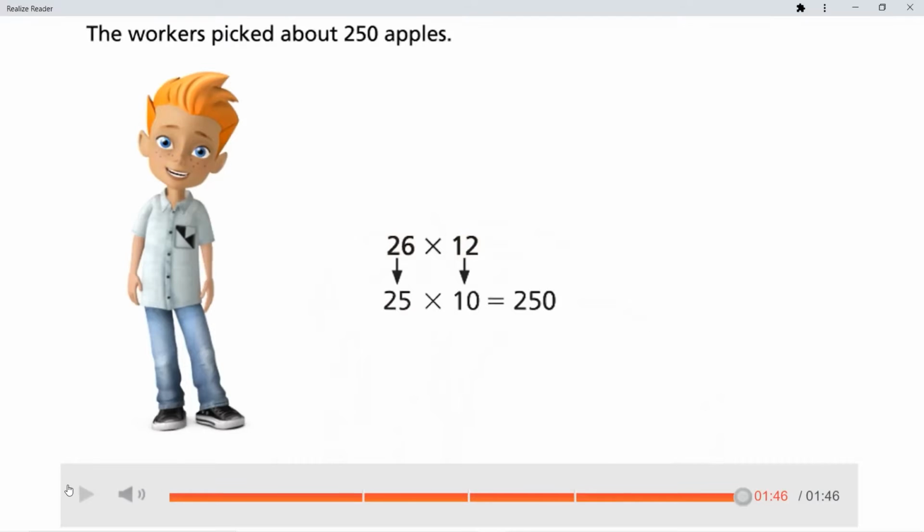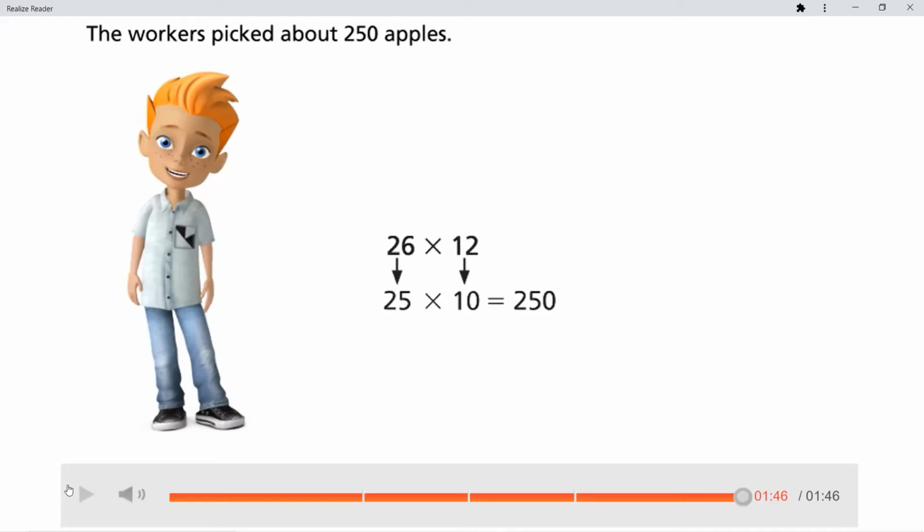So here we can see that our estimated answer when we use compatible numbers was smaller than our estimated answer when we used rounding. The reason is that 25 is closer to 26 than 30 is. When we were rounding, we had to change that 26 into 30 because we had to follow a very specific rule.